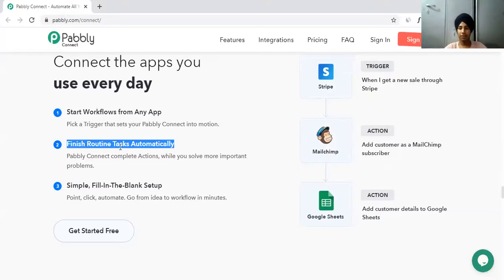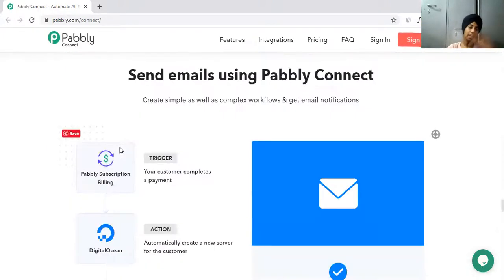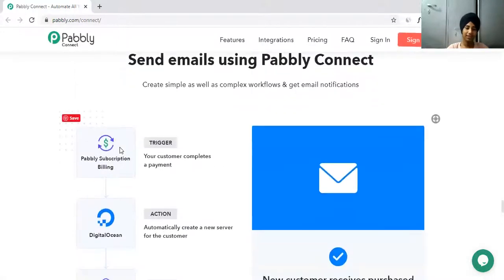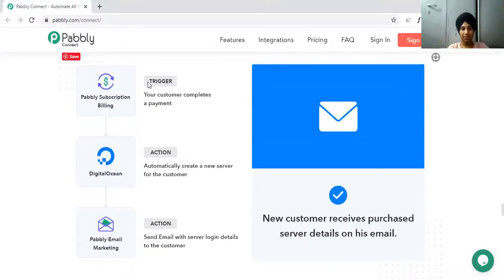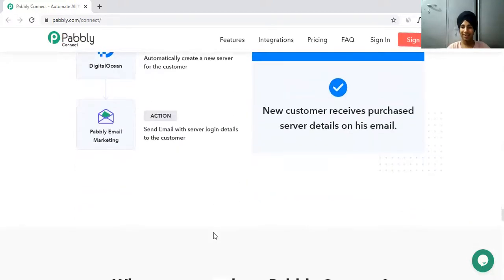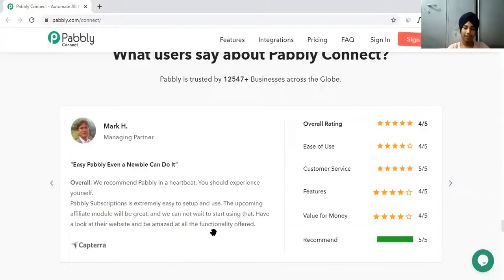You can do everything automatically, all your routine tasks. You can fill in the blank, set up everything we are having. You can just look at it. When a customer completes a payment, create a new server for the customer and send an email with login credentials. Wow, what an integration, guys! I really love this. And these are some reviews.